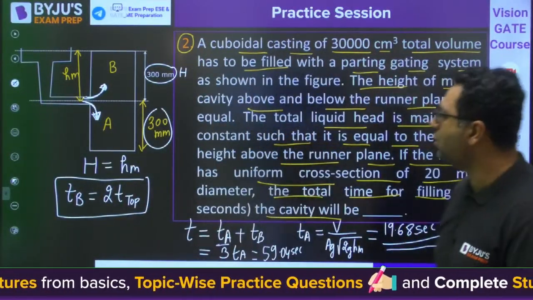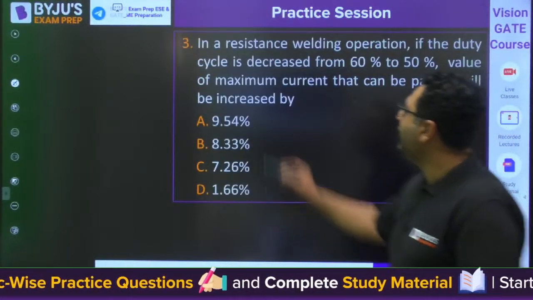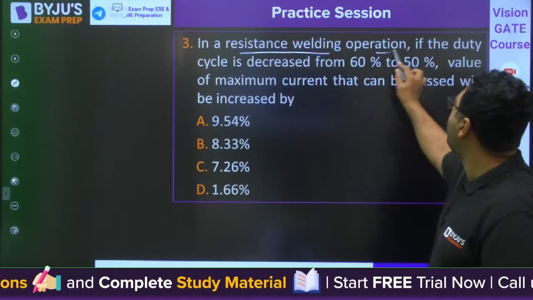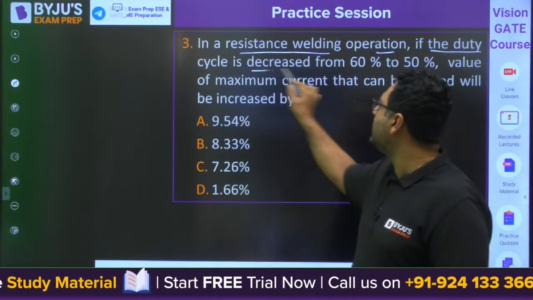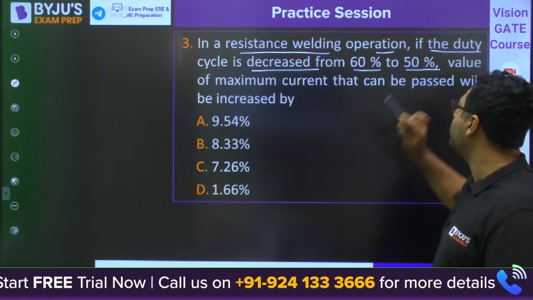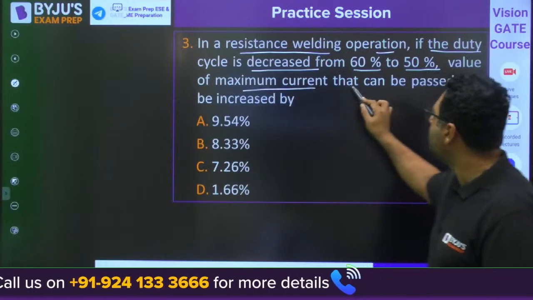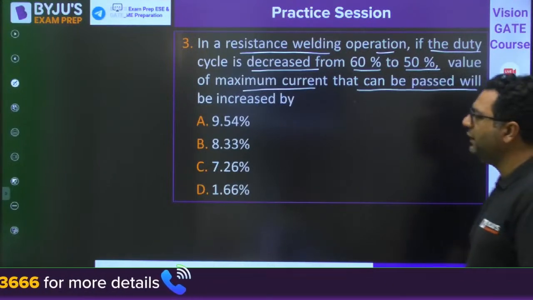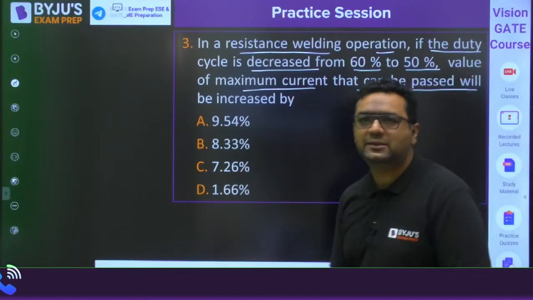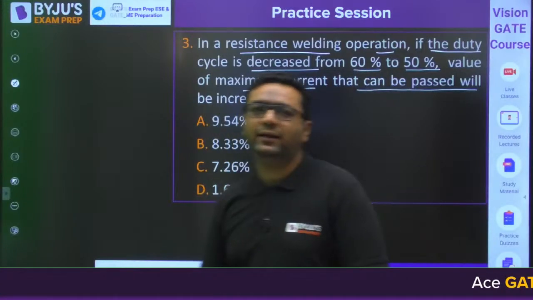Moving to the third question, which is from welding. In a resistance welding operation, if the duty cycle is decreased from 60% to 50%, the value of maximum current that can be passed will be increased by... Yes, Ashray, hi dear, how are you?